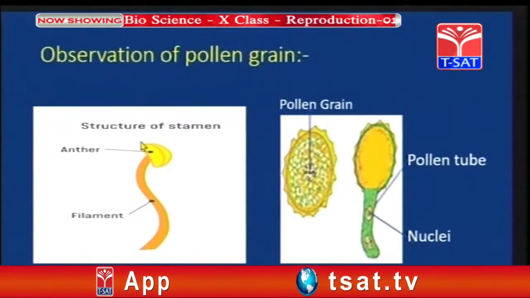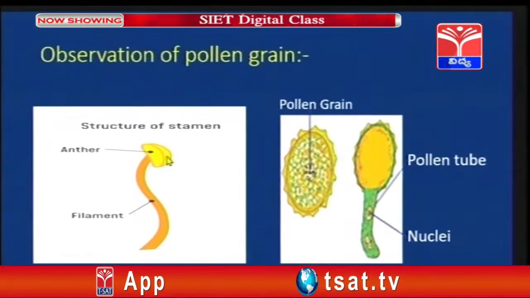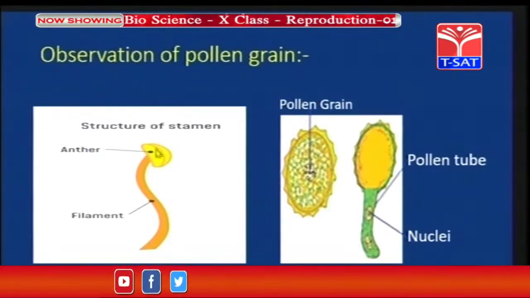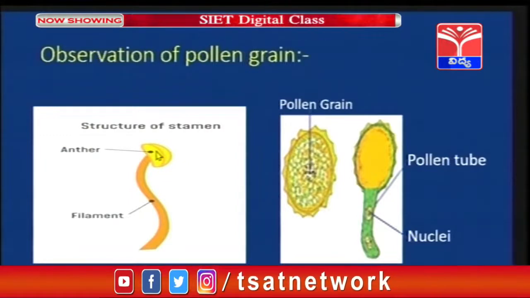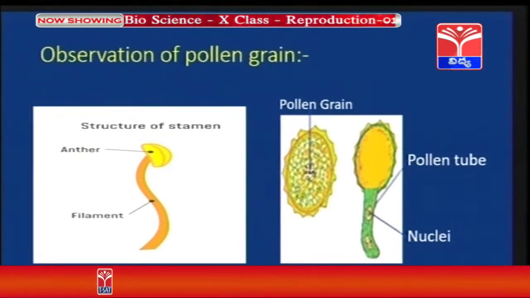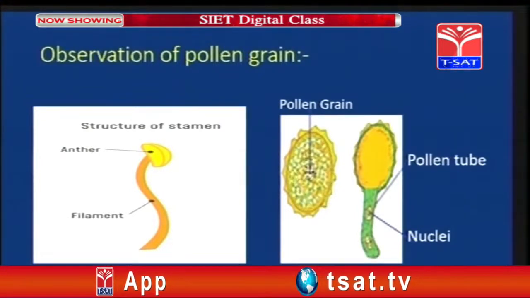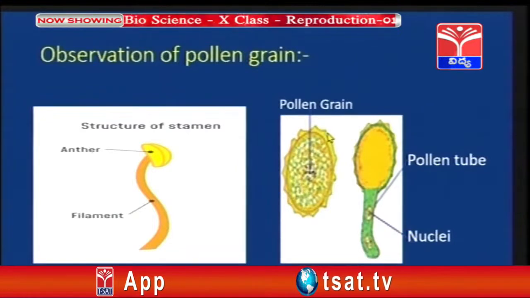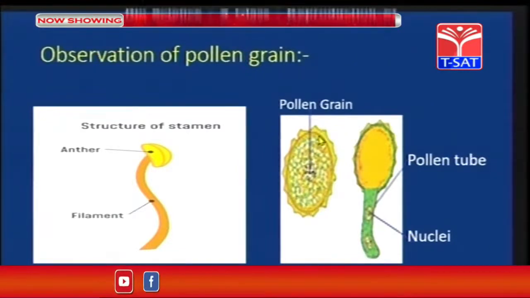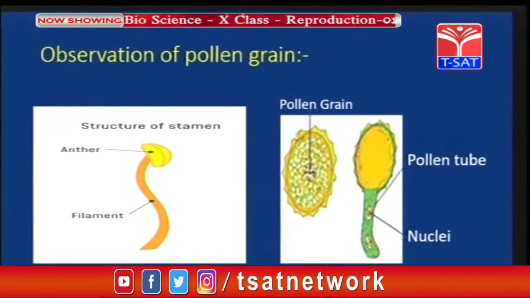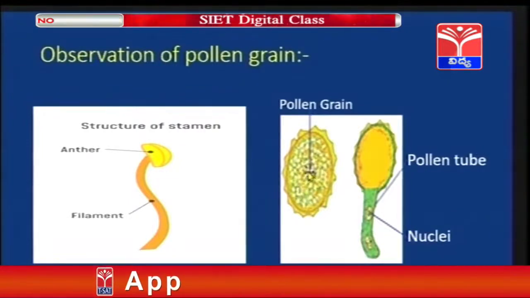Let us observe the pollen grain. As we have discussed earlier, the structure of the stamen consists of the anther and a tube-like structure, that is the filament, and inside this anther we have pollen grains. Now, let us observe the pollen grain. As you can see, this wave-like layer present on the oval structure is called the exine, and towards the inner side this layer is called the intine. Inside the intine we can observe the pollen grains.